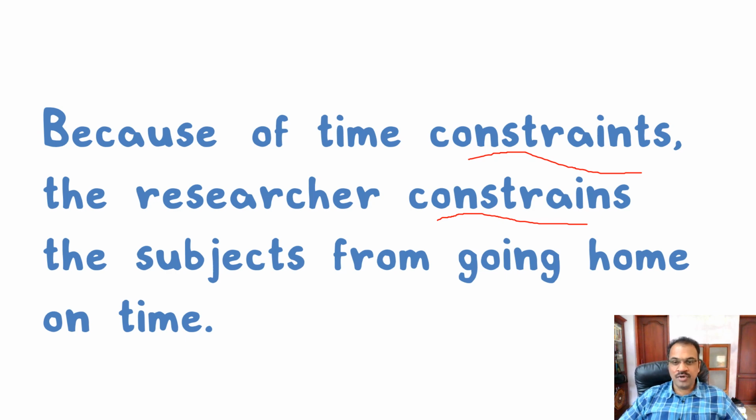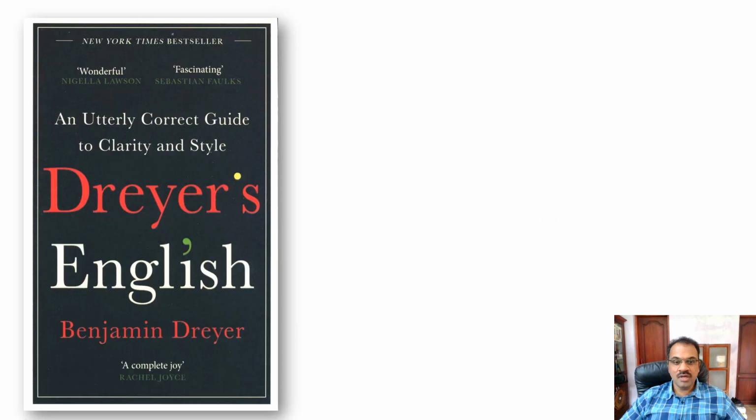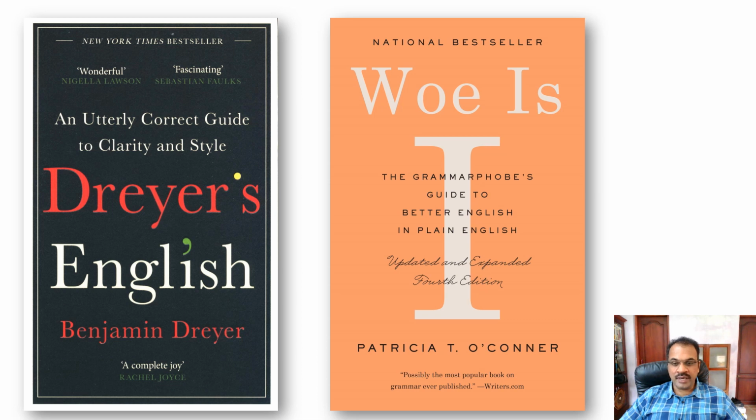So when we are at it, I would like to also point out one thing. These kind of examples, I am actually trying to copy two of my favorite authors who write books on topics like this. One is Benjamin Dreyer, who wrote Dreyer's English, and the other one is Patricia O'Conner, who wrote Woe Is I. Both these books are very good. If any of you would like to know in detail about the kind of topics that we are discussing in this video, kindly get a hold of these books. They are available online, not very costly, but very useful. A lot of hilarious examples, very simple explanations are there in both the books. In the coming videos, I will be introducing more and more books on various other topics also to you.